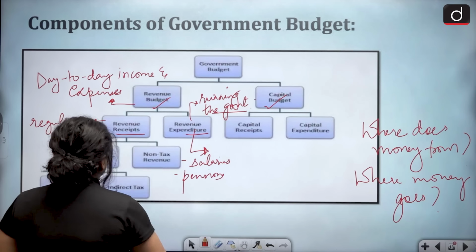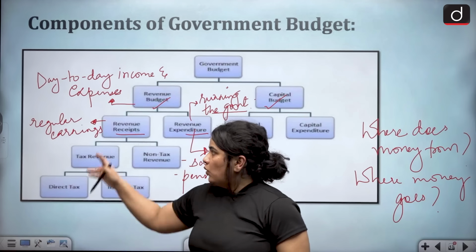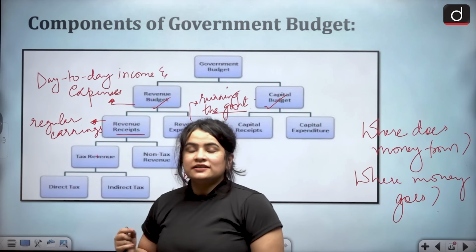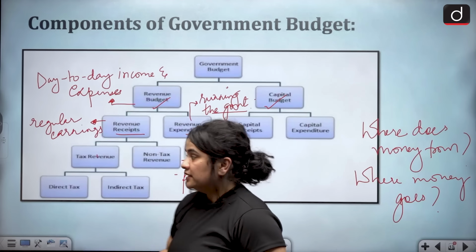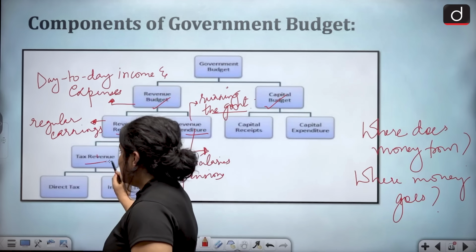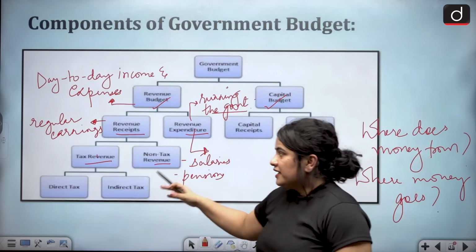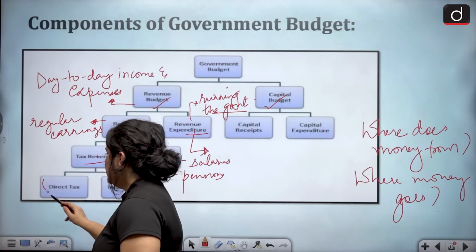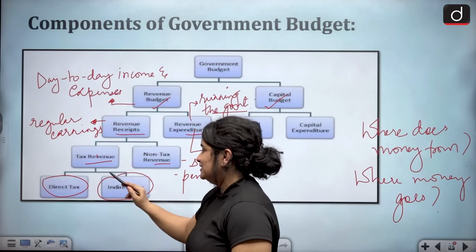Now that we have talked about revenue receipts, how can the government earn money? What is the source of government's revenue? Well, the government can earn money through taxes or through other means. So, one becomes tax revenue, the other becomes non-tax revenue. When we come to taxes, the government can earn money either through a direct tax or through an indirect tax.